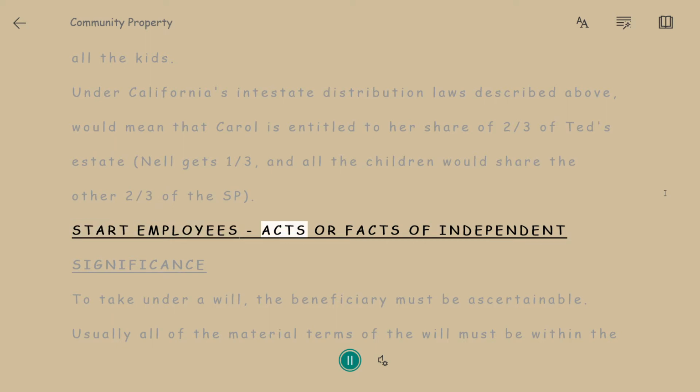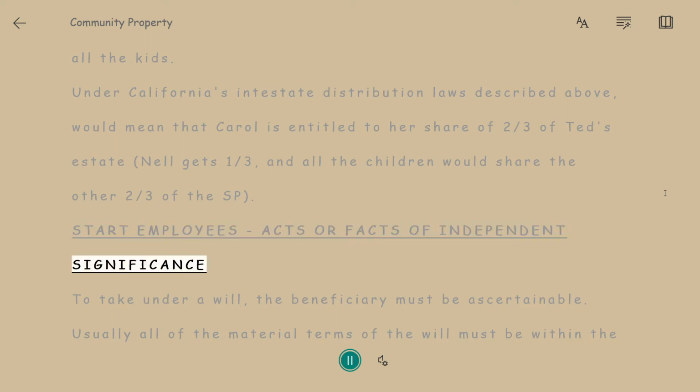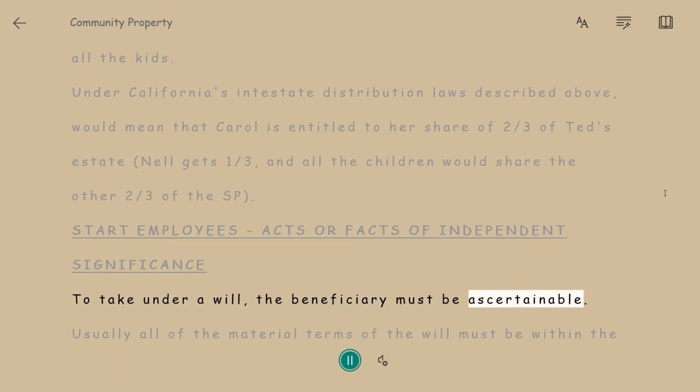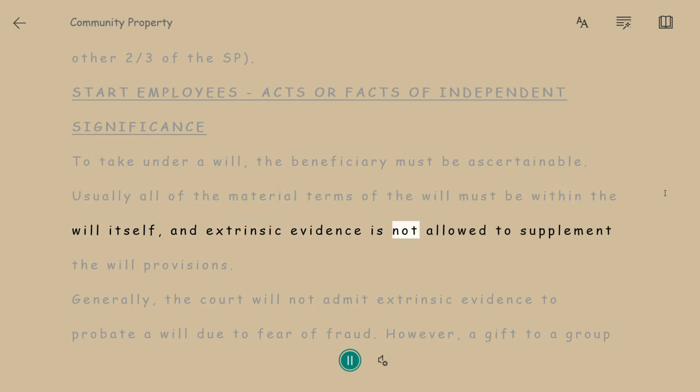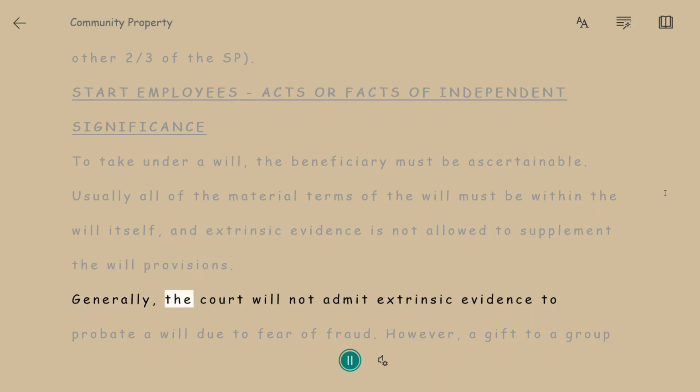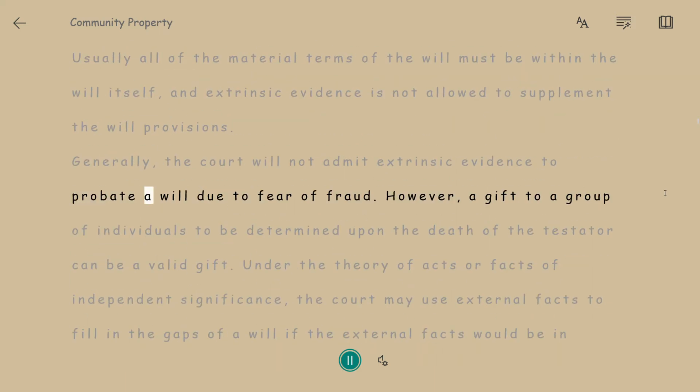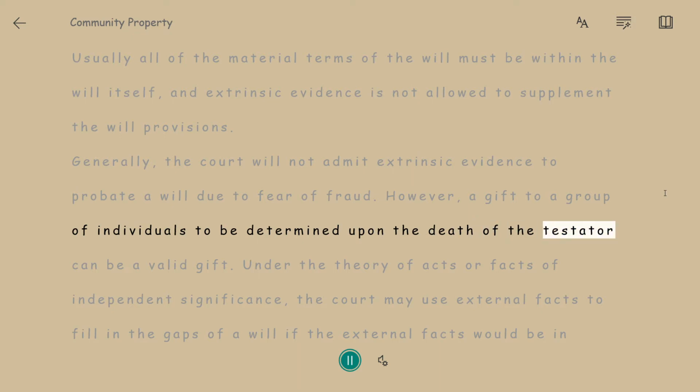Start employees, acts or facts of independent significance. To take under a will, the beneficiary must be ascertainable. Usually all of the material terms of the will must be within the will itself, and extrinsic evidence is not allowed to supplement the will provisions. Generally, the court will not admit extrinsic evidence to probate a will due to fear of fraud. However, a gift to a group of individuals to be determined upon the death of the testator can be a valid gift.